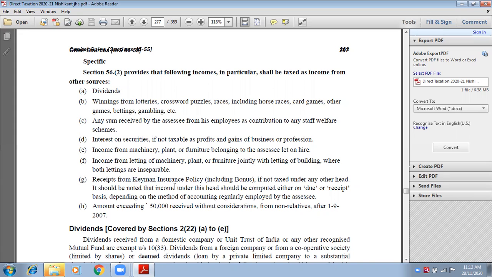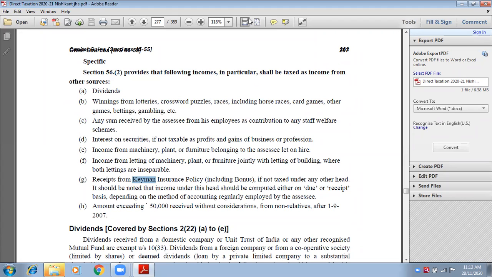Okay, so Keyman insurance policy. I am taking an insurance policy of that particular person who is very important for my project, for my task, for my institution, for my organization. So that is known as Keyman Insurance policy.